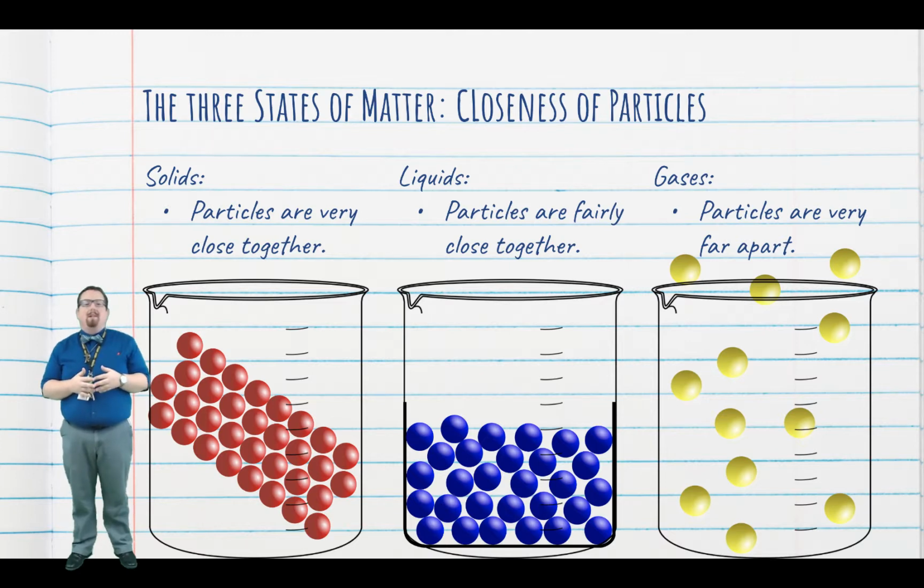We learned about this in our demonstration yesterday, but the particles of solids, liquids, and gases are different when we talk about how close they are together. In solids, the particles are very close together, which makes compressing them near impossible. The particles of a liquid are also fairly close together, which makes them a little easier to compress, but not much. And as you can see, the gas particles are very far apart. In fact, that's one of the basic assumptions to our kinetic theory of gases, which we'll learn about later. That assumption is that the distance between gas particles is huge in comparison to the size of each particle.